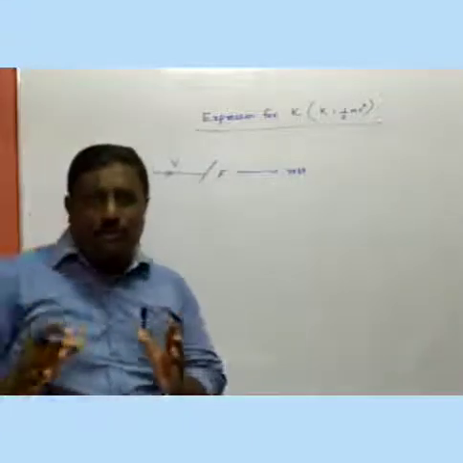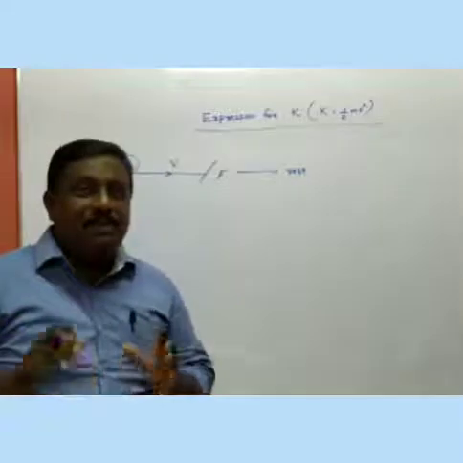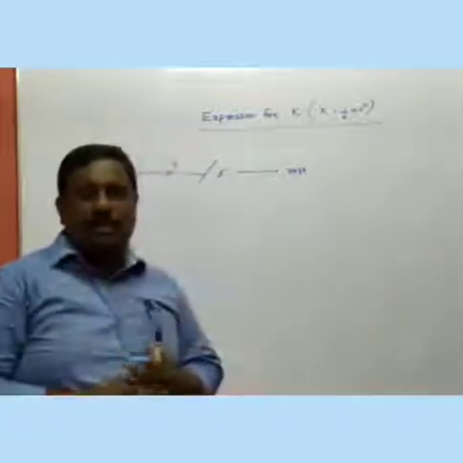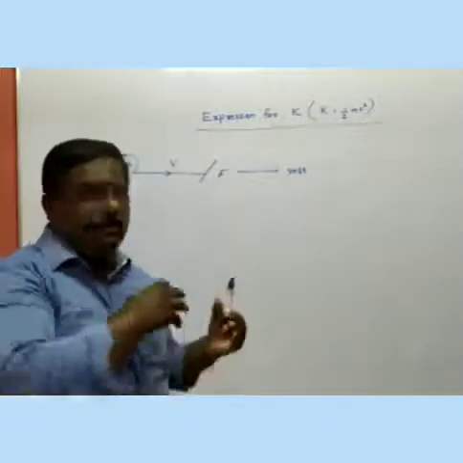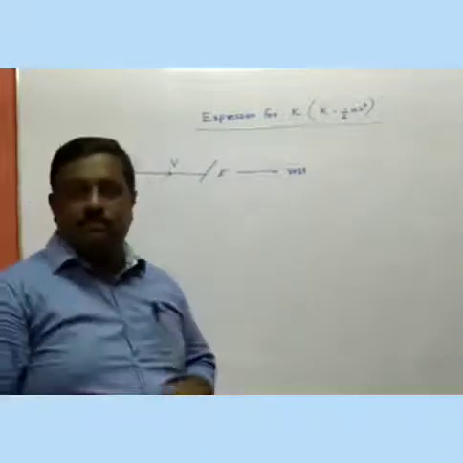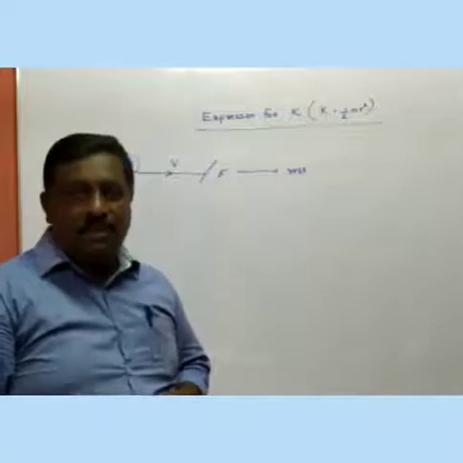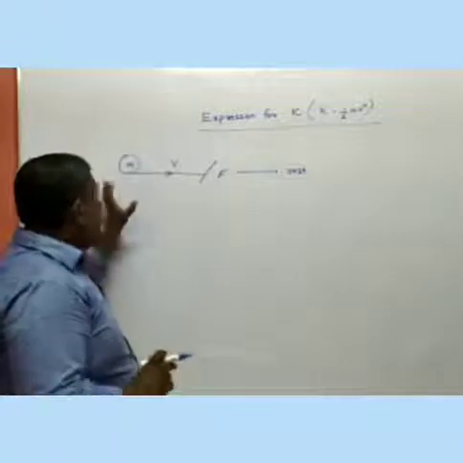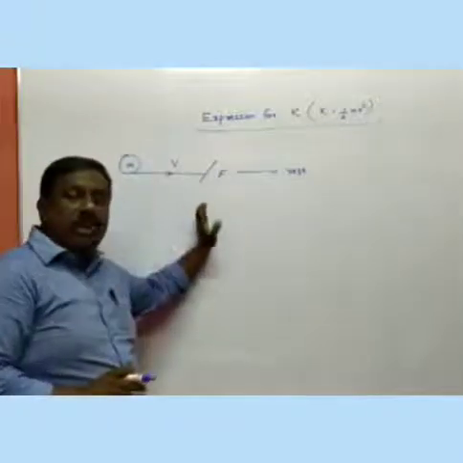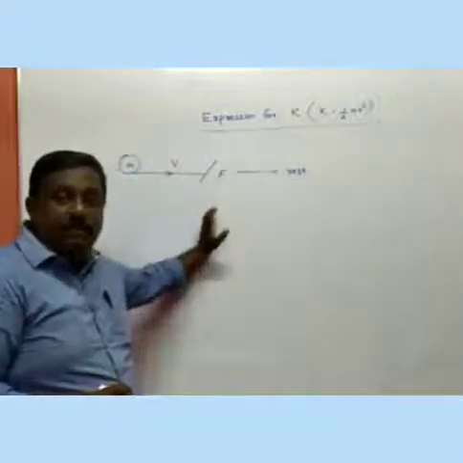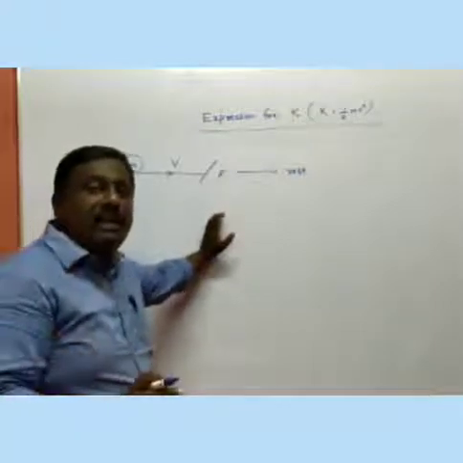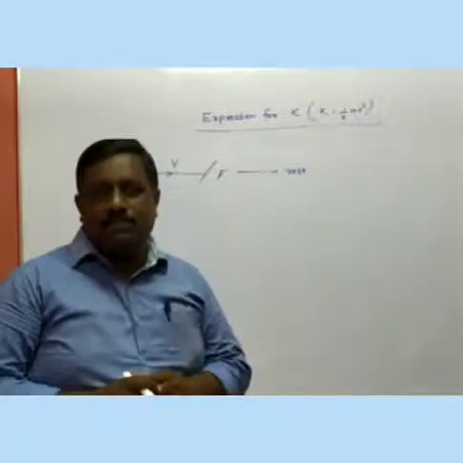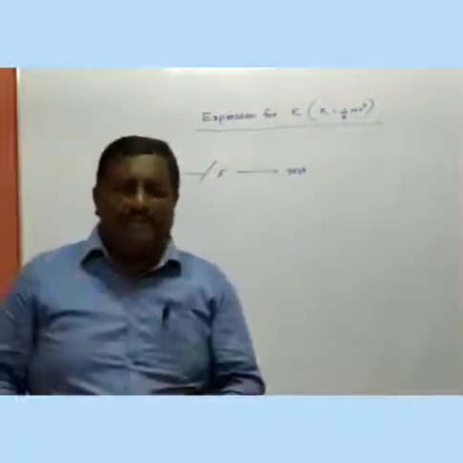Okay? A body of mass m moving with a velocity v, we are applying force to stop that body. Then the body comes to rest. Okay? Is it clear? Then actually the body is moving with a uniform acceleration before we apply the force to stop it. Anyway, we will not go into detail.